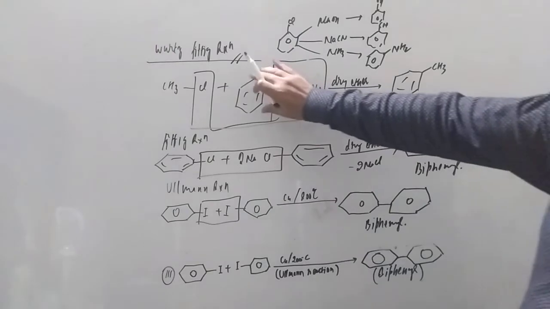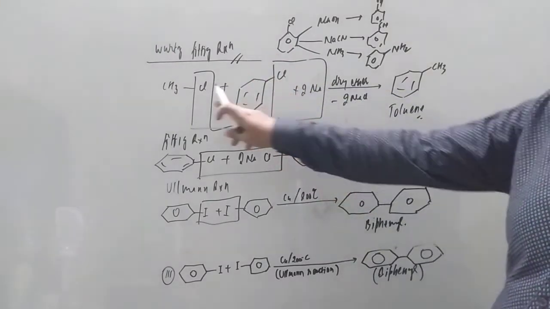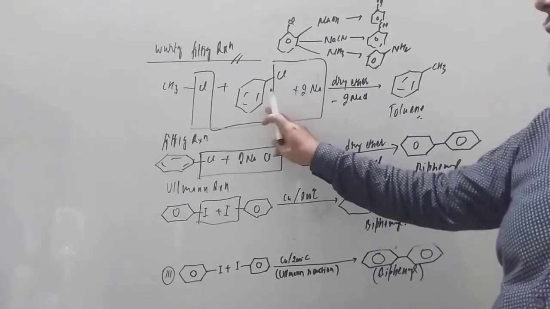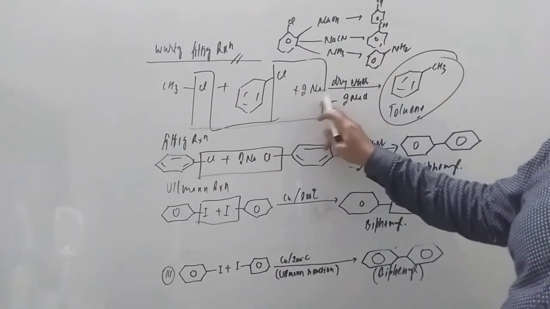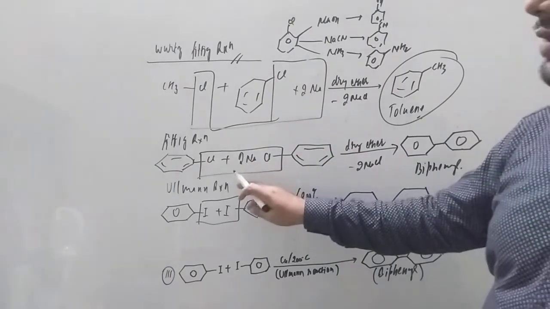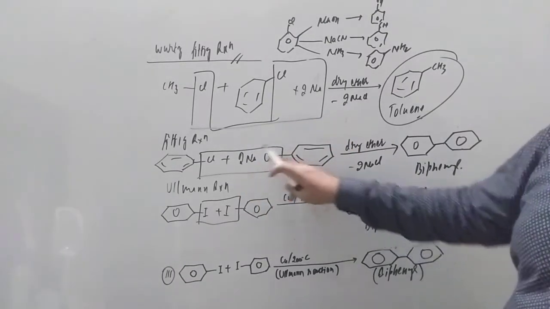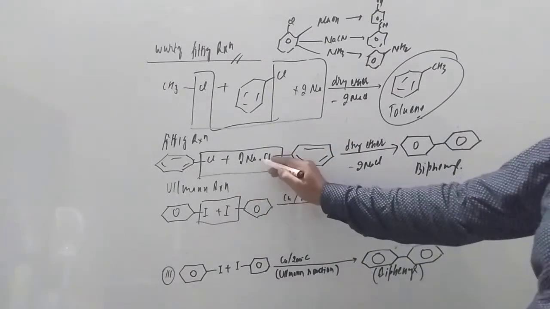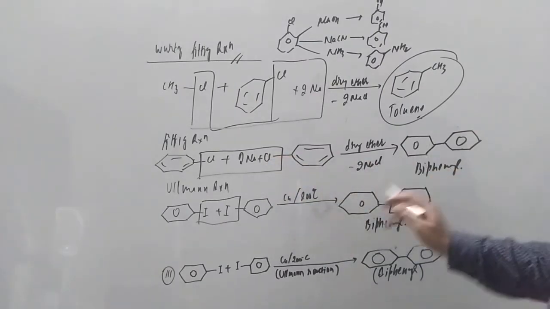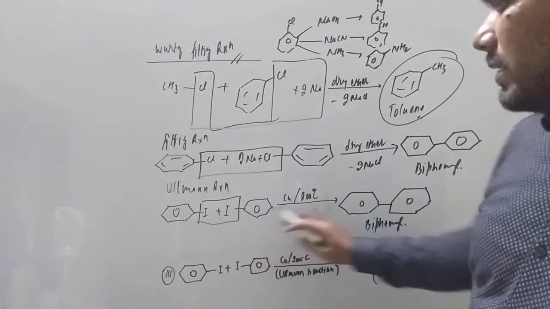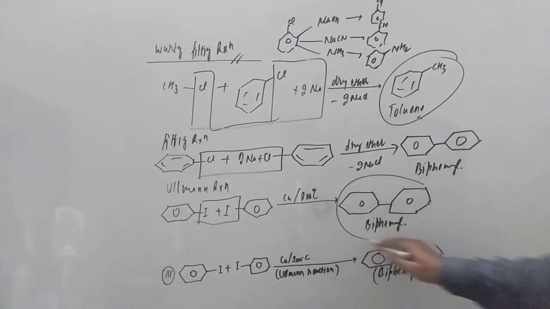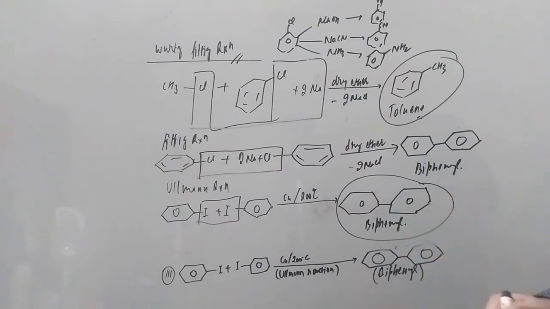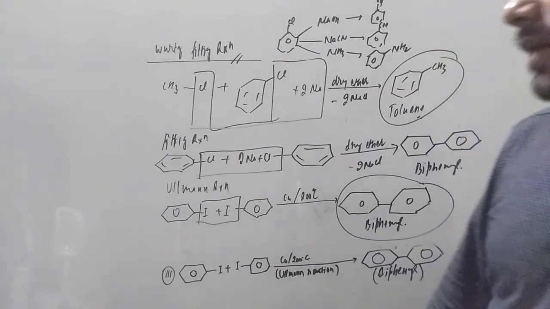The first coupling reaction is the Wurtz-Fittig reaction. Chloromethane and chlorobenzene react, giving toluene, student, and 2NaCl is removed. In the Fittig reaction, 2 chlorobenzene react with 2 moles of sodium, giving biphenyl. In the Ullmann reaction, similarly, 2 iodobenzene react with copper at 200 degrees Celsius, also giving biphenyl. So these were the coupling and substitution reactions, an important class of chemical properties of haloarenes.